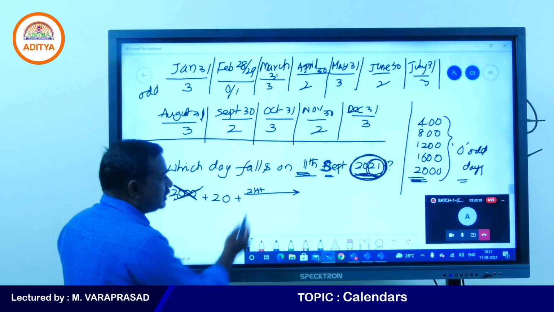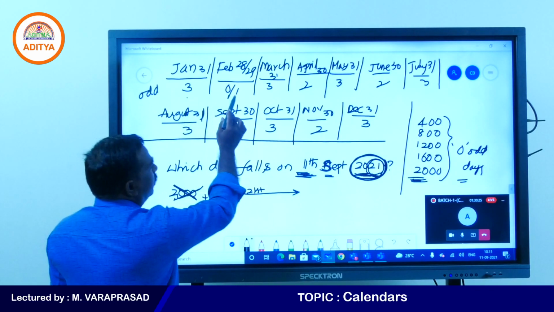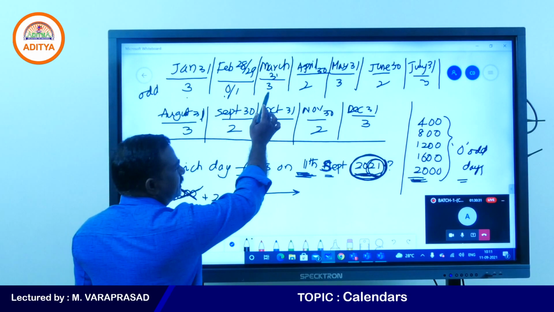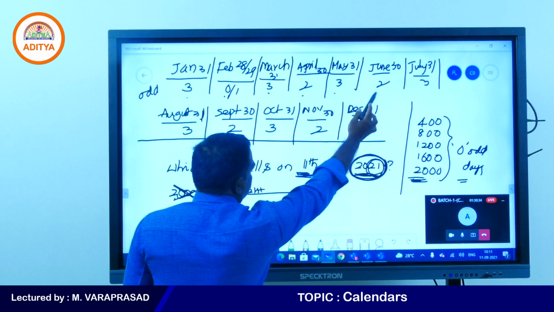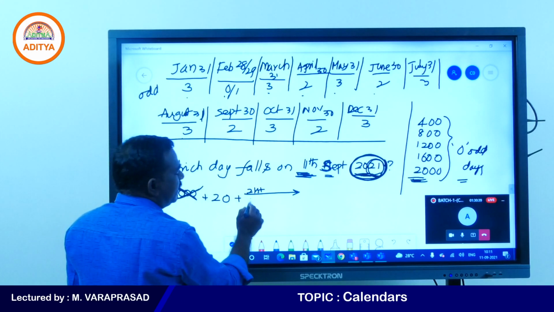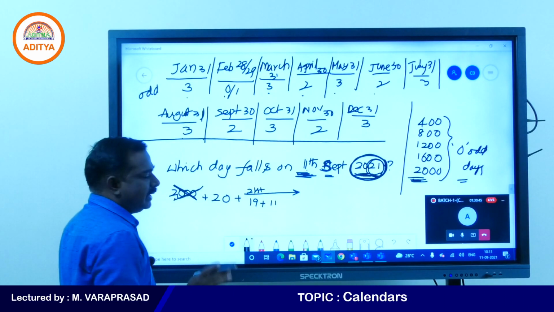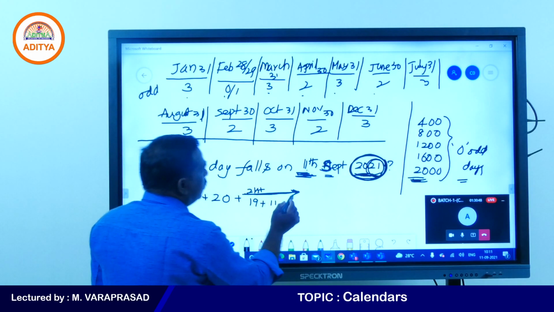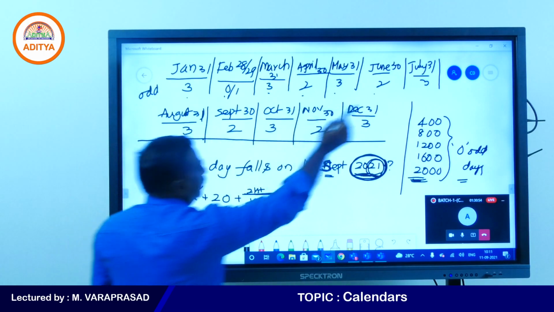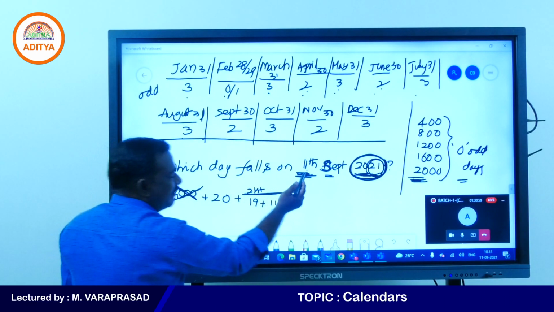So which date is going on? September 11th. This year is not a leap year. See, up to August, how many odd days do you take? 3, 3 plus 0 is 3, plus 3 is 6, 8, 11, 13, 16, 19. So 19 up to August, plus 11 for September 11th.